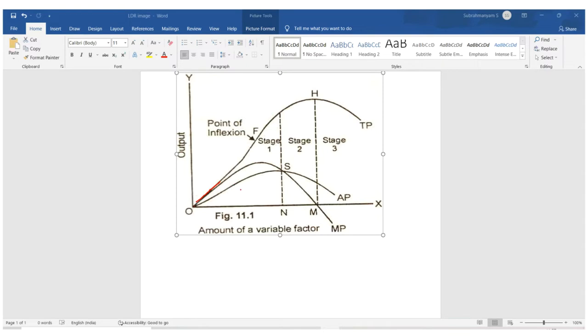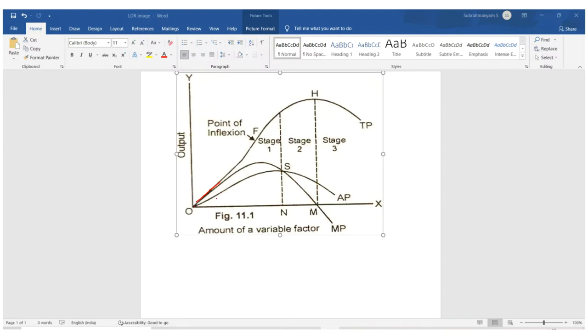Elasticity of the production is greater than 1 because MPP is greater than APP. At the end of stage 1, MPP is equal to APP, so EP is equal to 1. In that situation, APP is the maximum.